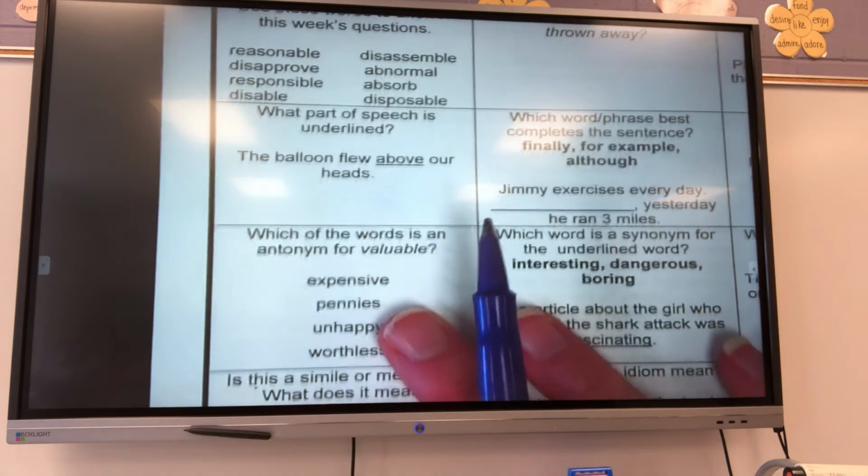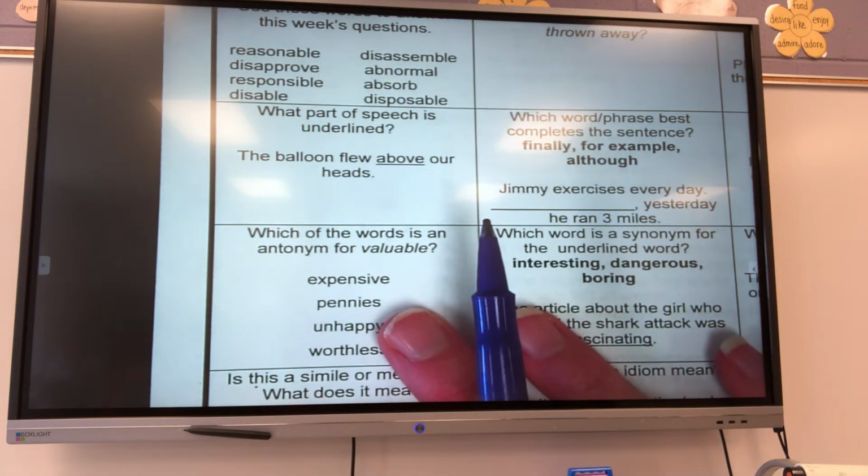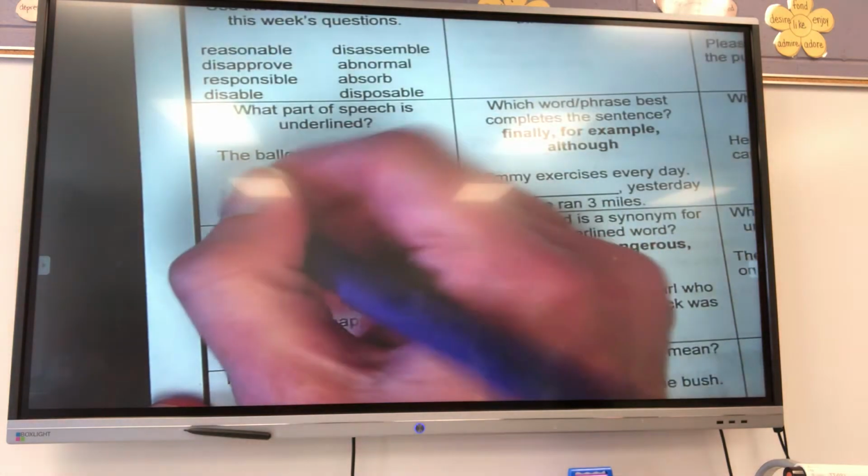Disposable. Alright? What part of speech is underlined? The balloon flew above our heads. Aaliyah, what is above in this sentence? It is a preposition. Good job.